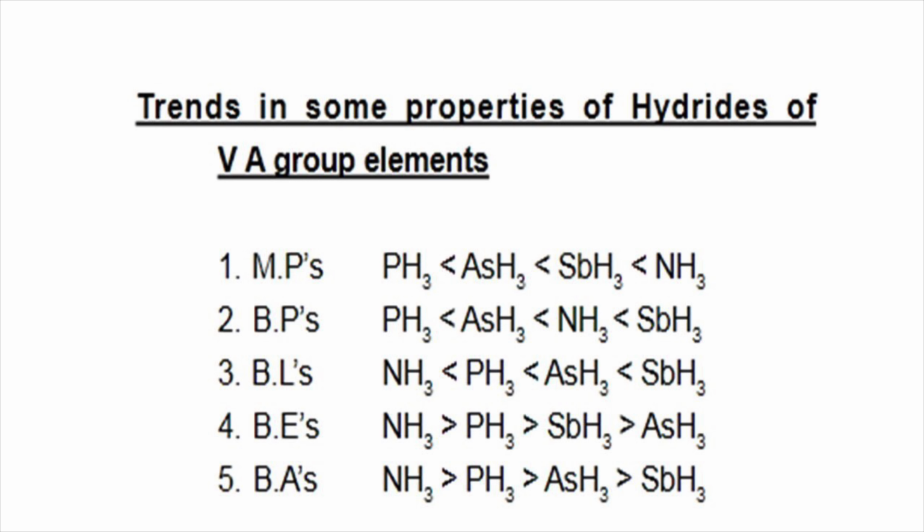Trends in some properties of hydrides of group 15 are shown here. The melting point increases in the order phosphine, arsine, stibine, ammonia. Boiling point increases in the order phosphine, arsine, ammonia, stibine. Bond length increases in the order NH3, PH3, arsine, stibine. Bond energy decreases in the order ammonia, phosphine, stibine, arsine. Bond angle decreases in the order ammonia, phosphine, arsine, stibine.